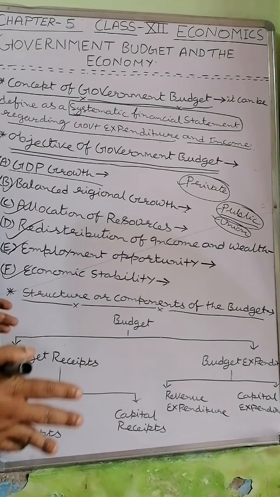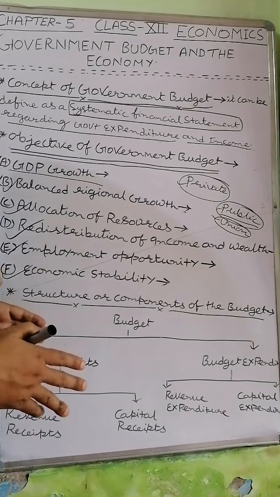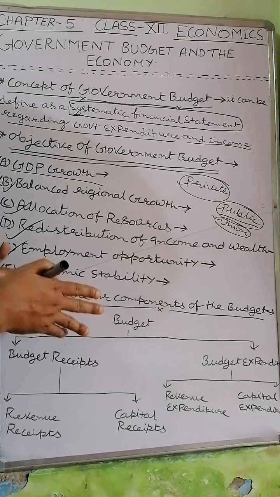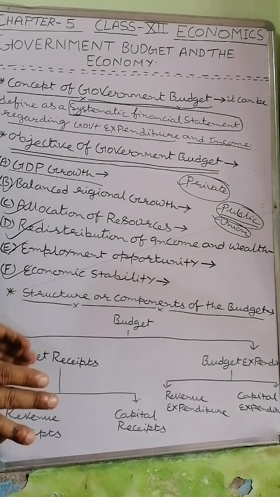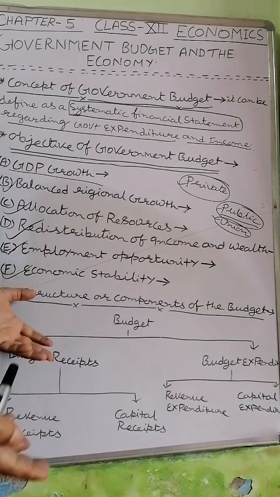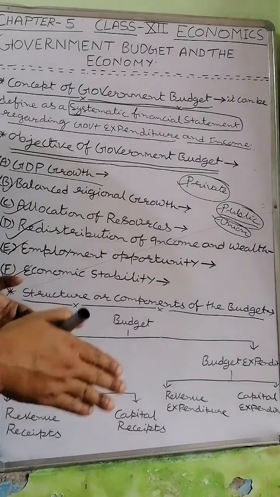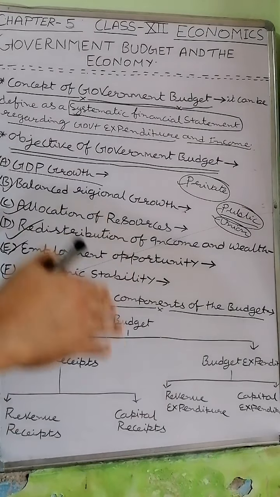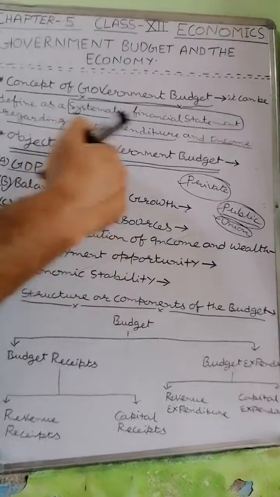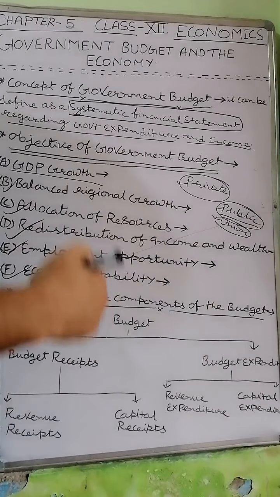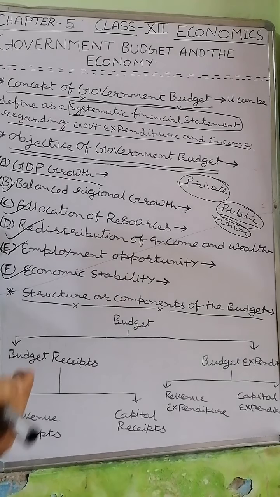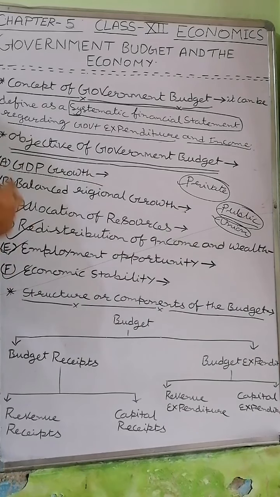In that situation, government takes a policy of economic stability under budget, and for this, whenever the economy suffers from inflation, government cuts down the government expenditure in all sectors, and whenever the economy suffers from deflation, government increases the government expenditure on various projects and in various sectors as a way of investment. So these most important objectives of the government can be achieved only through government budgetary policy.